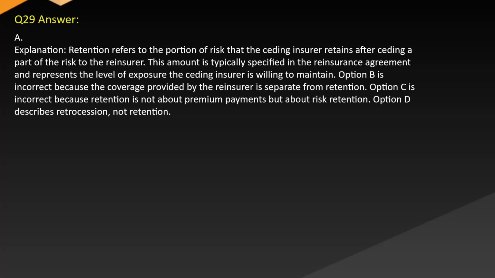Answer: A. Explanation: Retention refers to the portion of risk that the ceding insurer retains after ceding a part of the risk to the reinsurer. This amount is typically specified in the reinsurance agreement and represents the level of exposure the ceding insurer is willing to maintain. Option B is incorrect because the coverage provided by the reinsurer is separate from retention. Option C is incorrect because retention is not about premium payments but about risk retention. Option D describes retrocession, not retention.